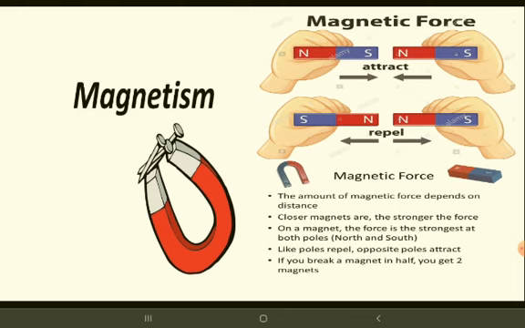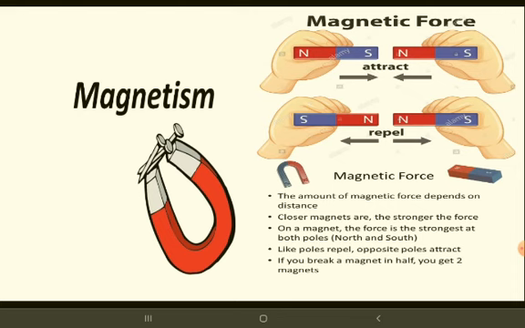The force with which a magnet attracts or repels an iron object or another magnet is called magnetic force. What is magnetic force, children? The force with which a magnet attracts or repels iron objects or another magnet is called magnetic force. See, a magnet attracts only iron pieces, not plastic, not wooden, not other metals, only iron. It will attract only iron objects or another magnet.